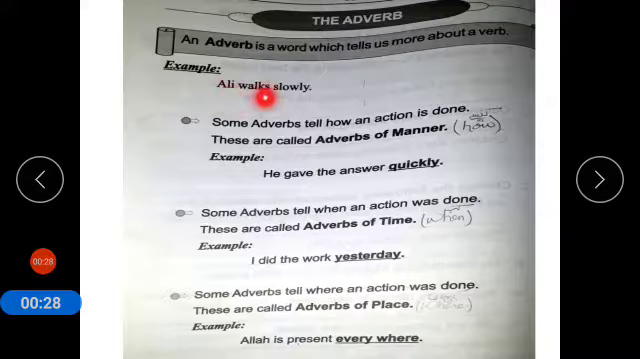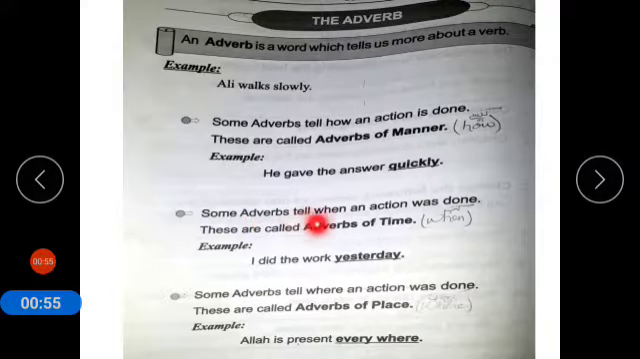Example: Ali walks slowly. Some adverbs tell how an action is done. These are called adverbs of manner and we use how for it. Example: he gave the answer quickly. How he gave the answer? He gave the answer quickly. So adverb of manner give us answer of how.